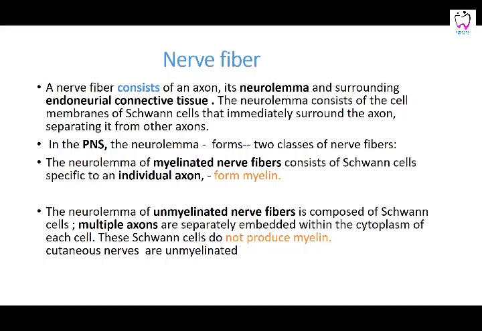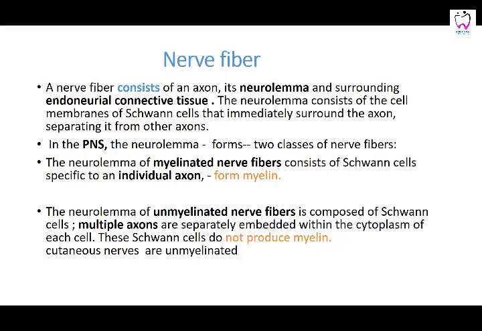The neurolemma consists of the cell membranes of the Schwann cells that immediately surround the axon, because the myelination of the nerve fiber is going to be produced by the Schwann cell. So it consists of the cell membranes of the Schwann cells that immediately surround the axon. The peripheral nervous system neurolemma forms two classes, one that is going to be myelinated and the other non-myelinated. The individual axon is going to be myelinated or non-myelinated, and it is the Schwann cells which are going to produce these myelinations.